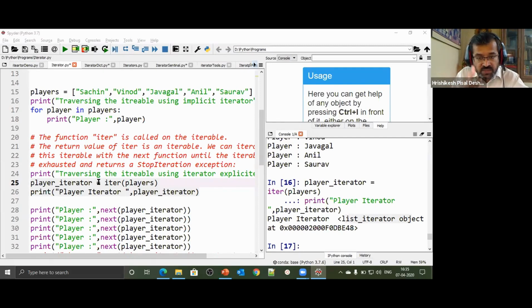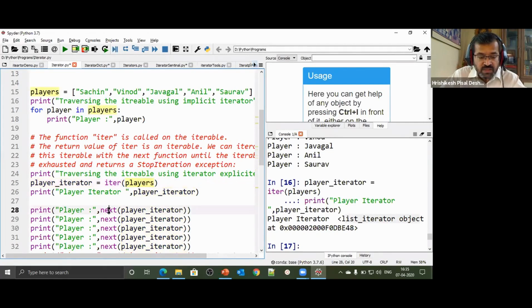So we require a specialized iterator who knows how to iterate through a list. And if I'm iterating through a string, that specialized iterator should know how to iterate through a string. Here, if you look at this player iterator, it is a list iterator object. That means this iterator knows how to iterate through a list, this particular players list.